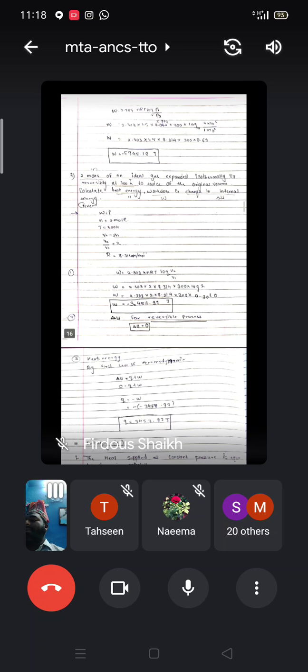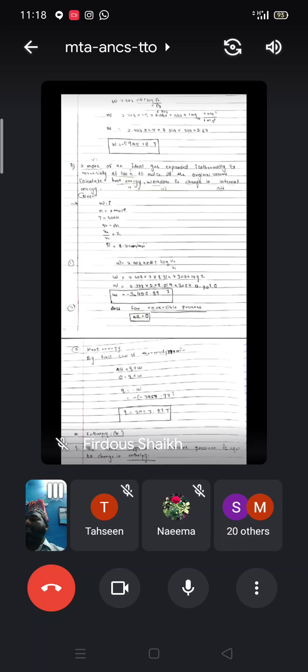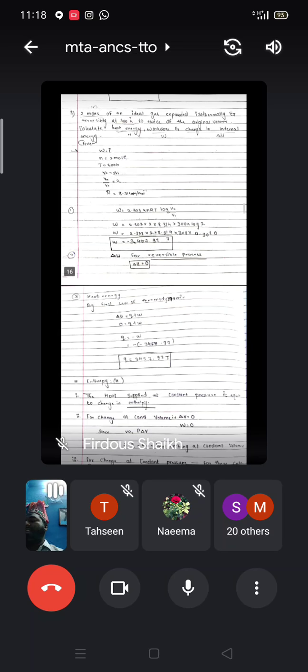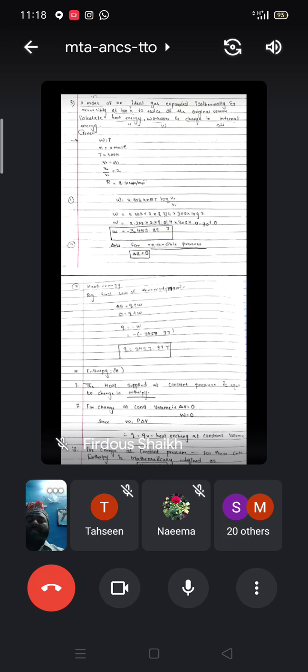Then W is equal to 2.303 nRT log to the base 10 V2 by V1. Substitute all these values in this formula, you will get the W. Then delta U for the isothermal process is 0. Then heat energy by the first law of thermodynamics, Q is equal to minus W. Then you can take the value of W there, you will simply get Q is equal to 3457.97 joule. This is about the whole internal energy.